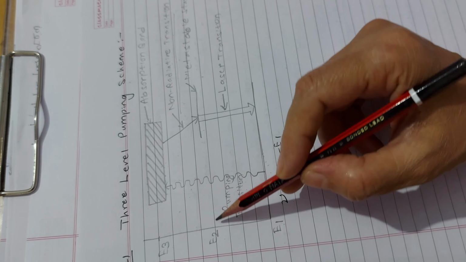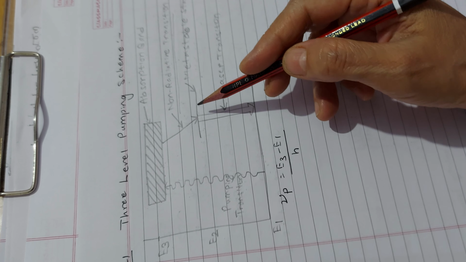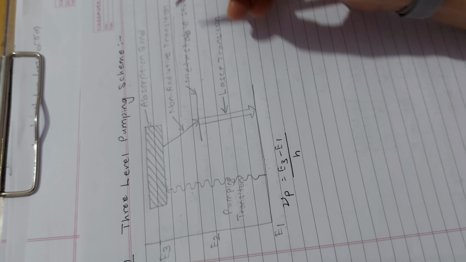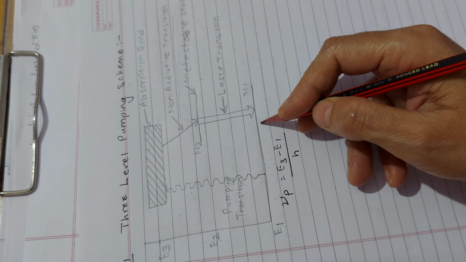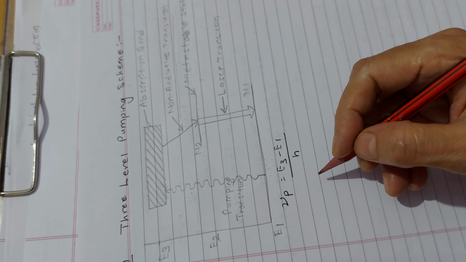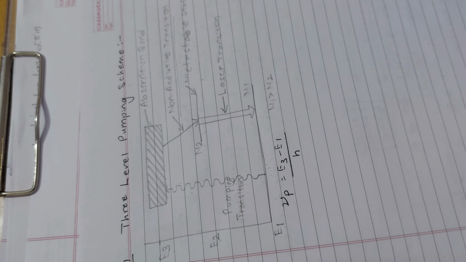So the buildup of atoms at E2 continues due to the pumping process. The population N2 at E2 exceeds the population N1 at E1, and population inversion is reached.